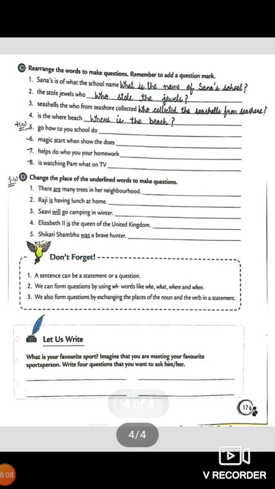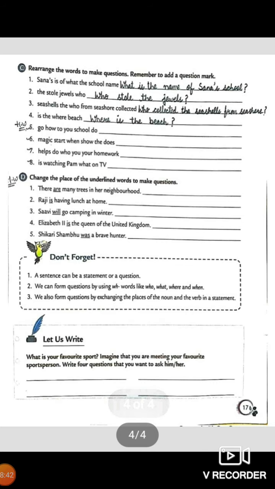Now on page 17 we have part C. Rearrange the words to make questions and remember to add a question mark. Sana is of what the school name. So you have to rearrange the words. First of all, you have to make a meaningful interrogative sentence: what is the name of Sana's school? At the end you will put a question mark. Number 2 is: the stole jewels who? Who stole the jewels? This way you have to do.